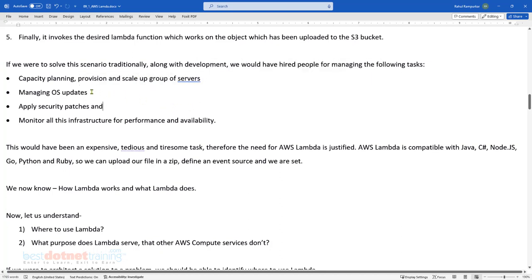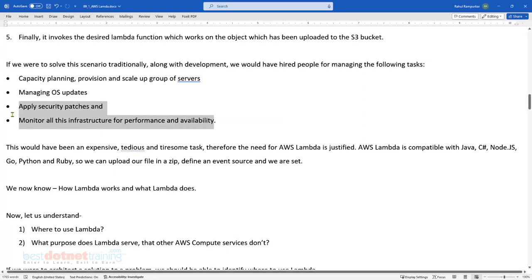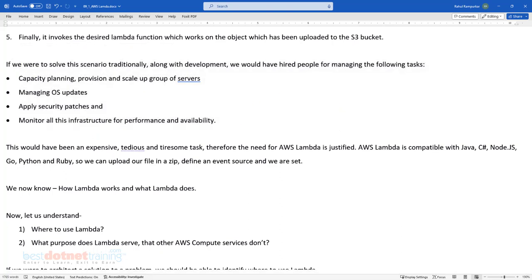We have to manage the operating system updates, security patches, and do all the monitoring of the infrastructure. Everything had to be done by us explicitly, right? Of course, we have to make sure about high availability, resiliency, and all these things. That is our responsibility, and this would have been quite a tedious task.